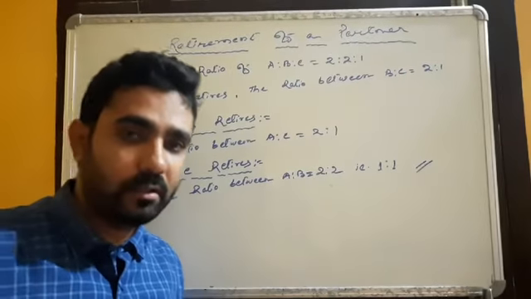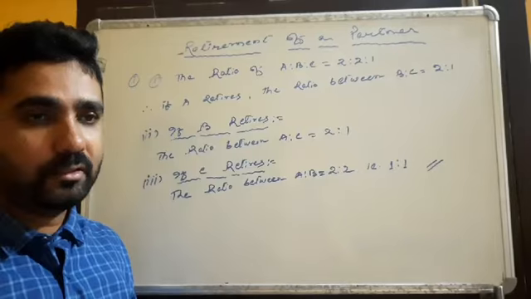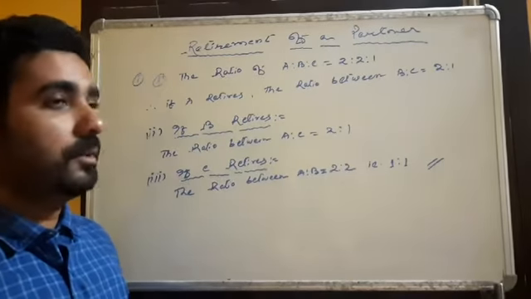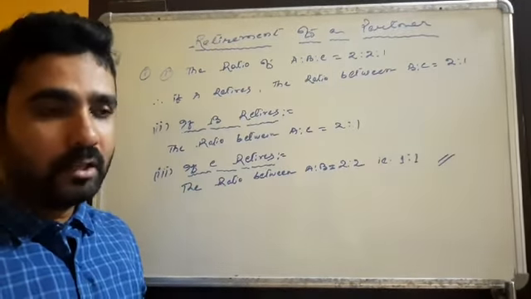Hello everyone. Today I am going to start a new chapter of class 11. It means what? Retirement of a partner. In the last classes we have done up to admission of a partner, and the next chapter is retirement of a partner. Retirement means what?